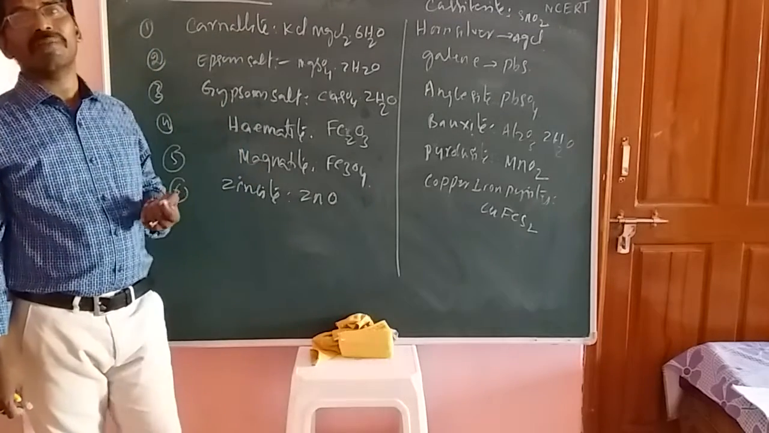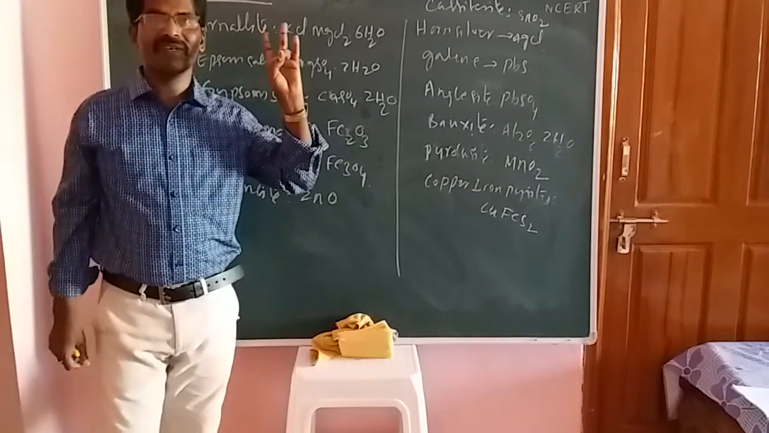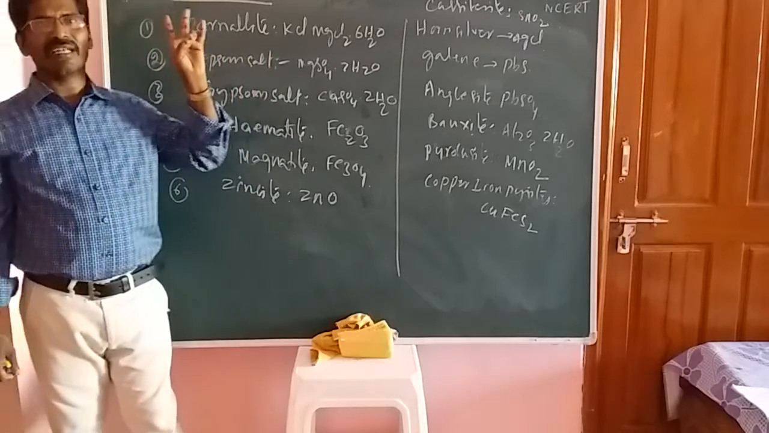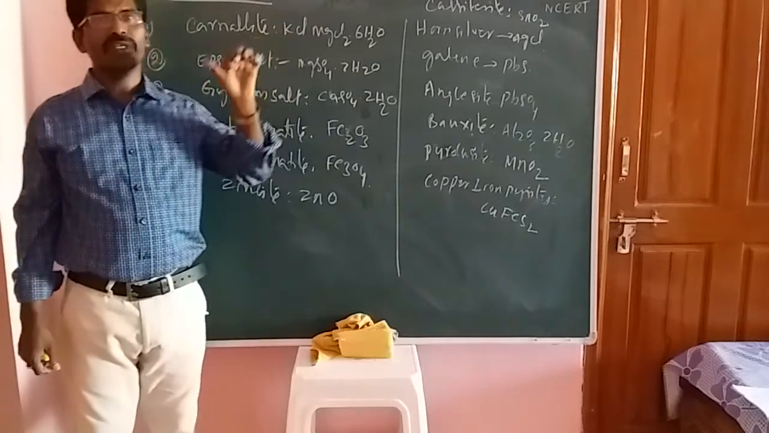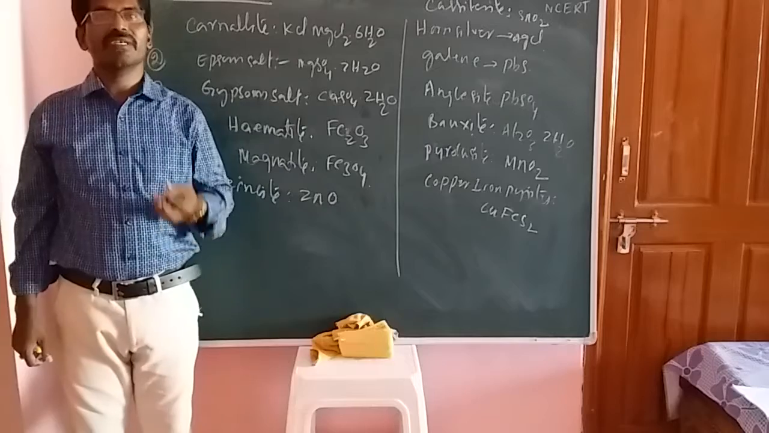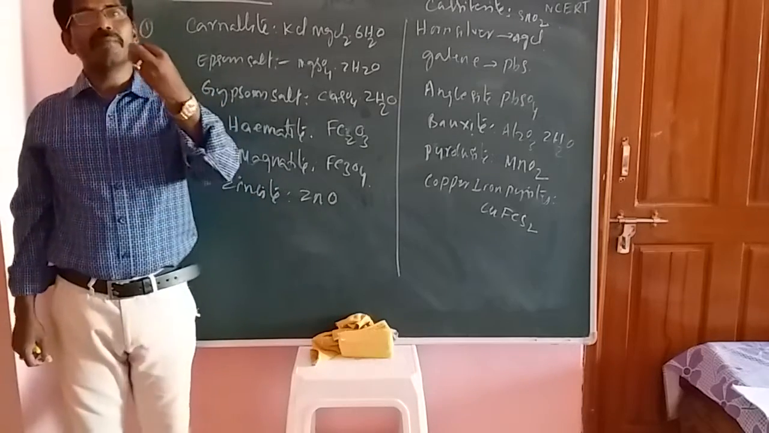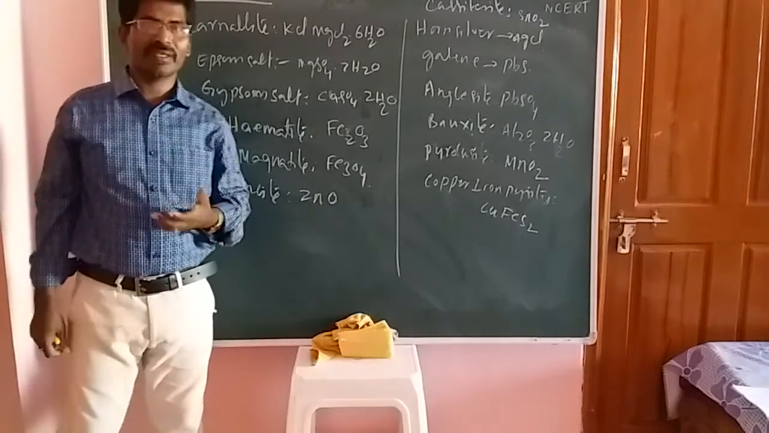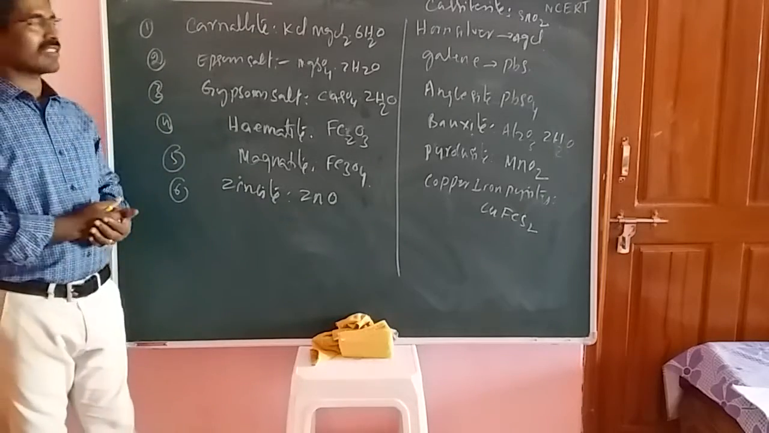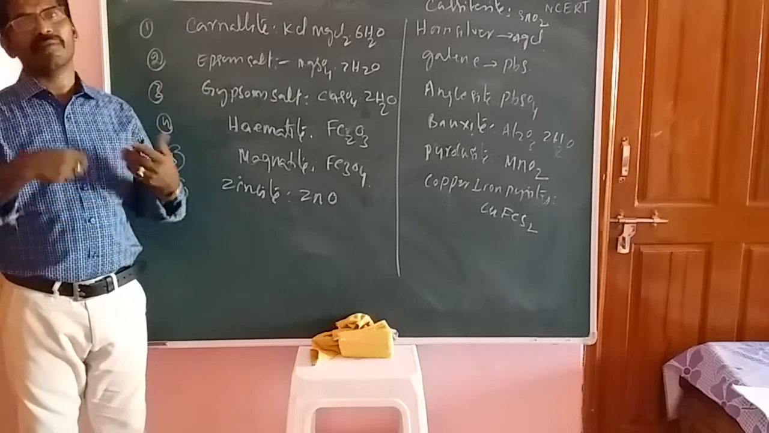The 6th A group elements means the chalcogen family: oxygen, sulfur, selenium, tellurium, polonium. So the 6th A group elements are collectively known as chalcogens. Chalcogens means these elements produce the minerals or oxides. Now these are the oxide producers, so that's why these are called salt producers, students.